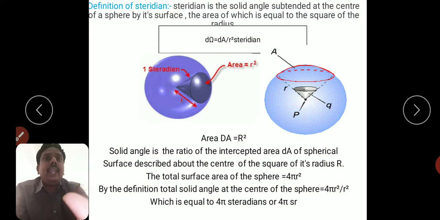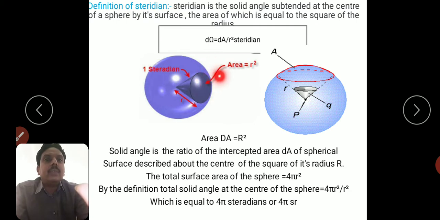This solid angle is measured in steradian. So what is the definition of steradian? If you see this diagram, this is a solid sphere, this is the center, its radius is say r. We consider an area on the surface of this sphere. This area is of circular shape.